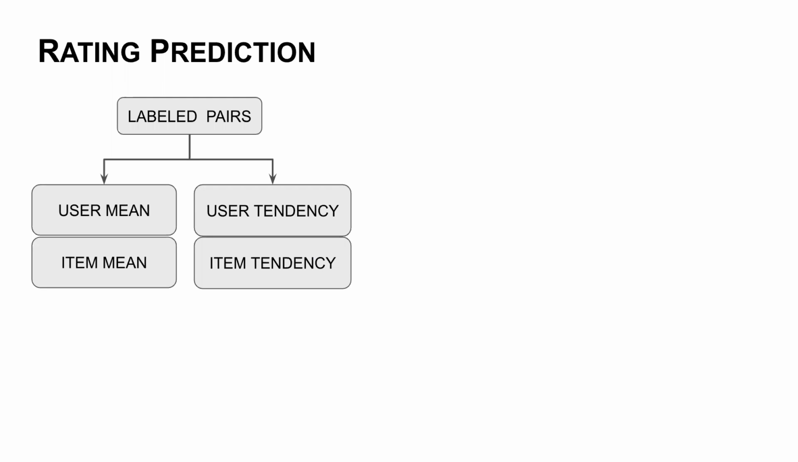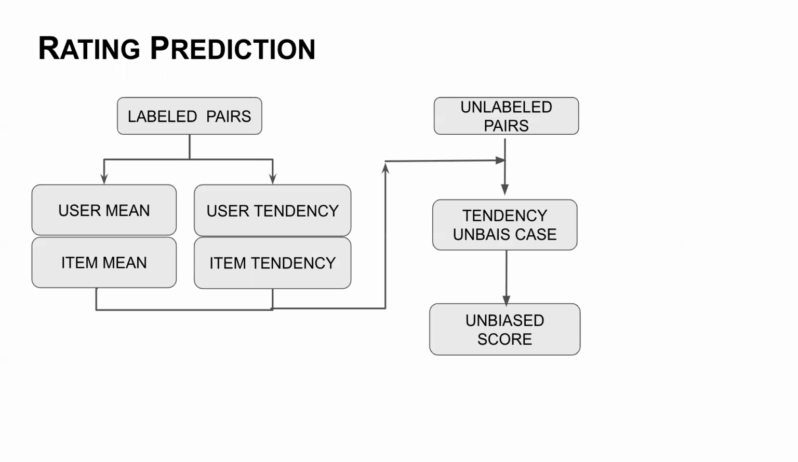We get the user means, item means, user tendency, and item tendency. Next, we have an unlabeled pair, and we determine which of the earlier cases I discussed it falls into, and then get an unbiased score.